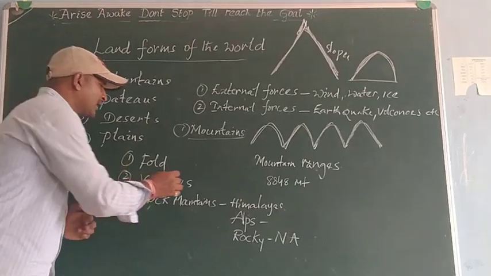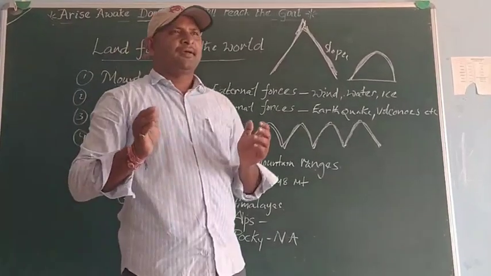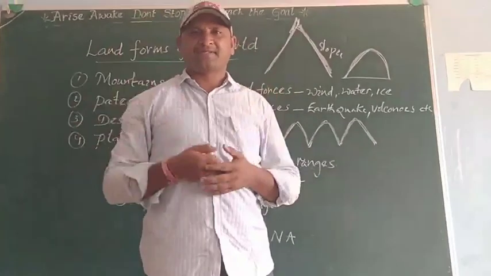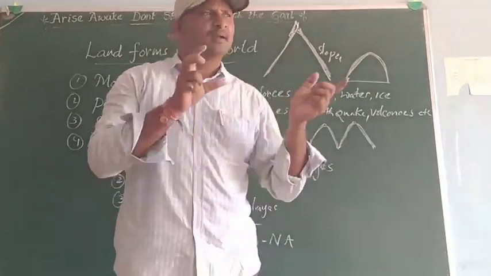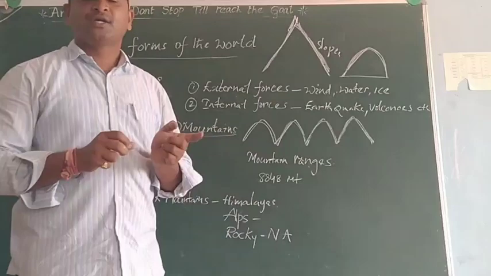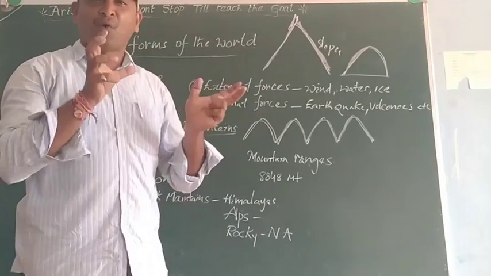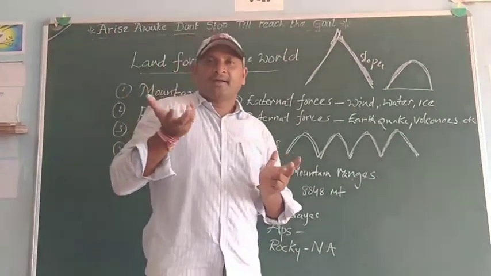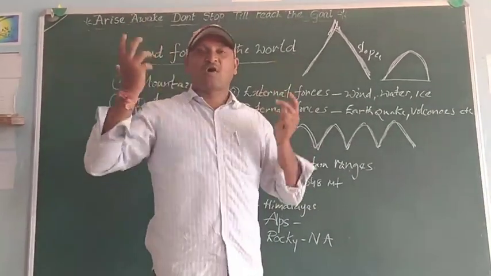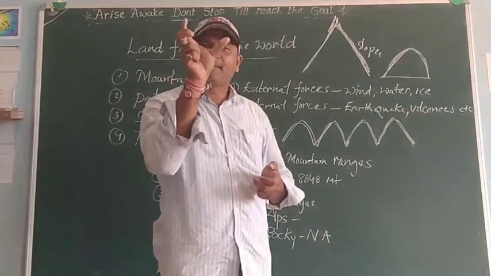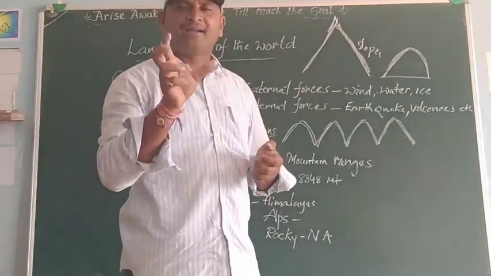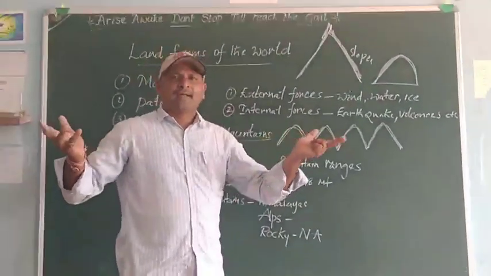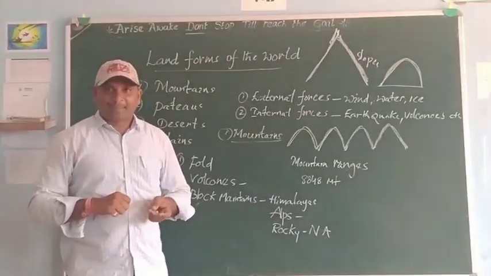Second one, volcanoes. The temperature deep inside the earth is very high. At that temperature, even rocks get melted. So the molten rock will rise to the surface and form volcanoes. At the time of a volcanic blast, we can find lava. It spreads over a lot of area and forms lava plains.